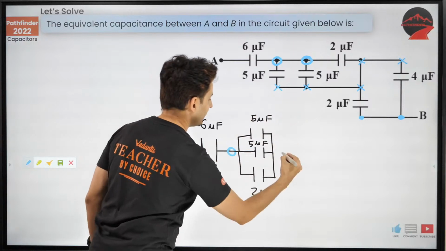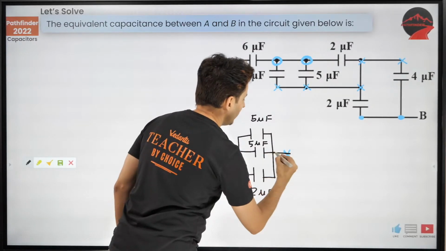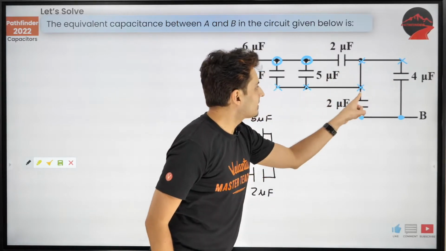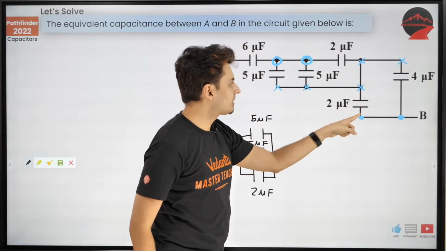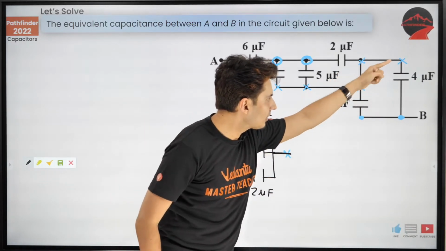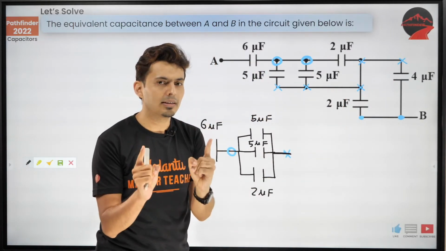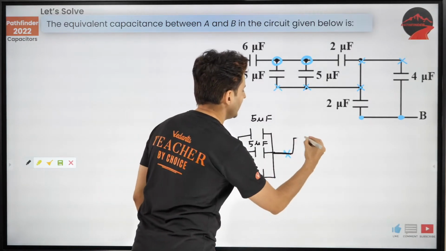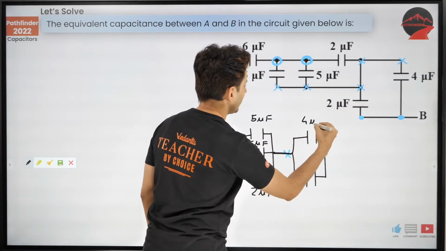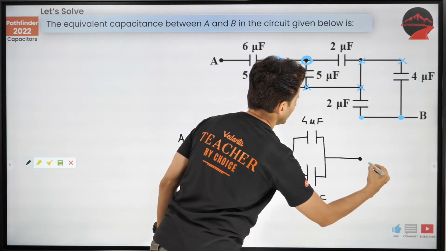So all of them are connected to this cross out here. Now next point. These crosses are connected to 2 capacitors which again have the same voltage difference. Cross dot, cross dot. That means these 2 capacitors are having the same potential difference. That means what are they in? Again in parallel. So again draw these 2 capacitors in parallel, and they are 4 microfarad and 2 microfarad. And that is eventually connected to B.